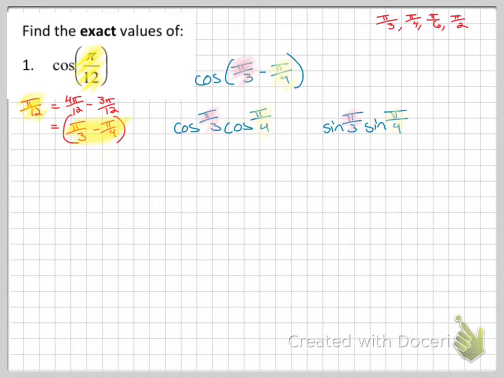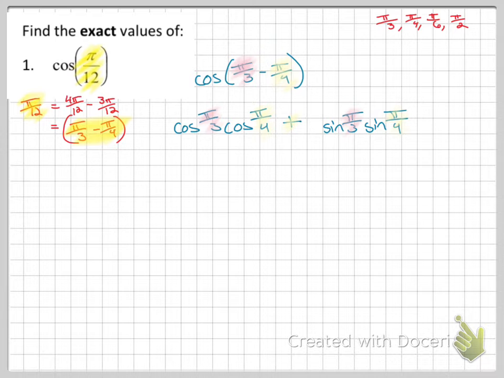And then cosine, is the sign the same or opposite? For cosine, if it was minus, this is going to be opposite, plus. For cosine, the sign is the opposite. Now, why did we do this?